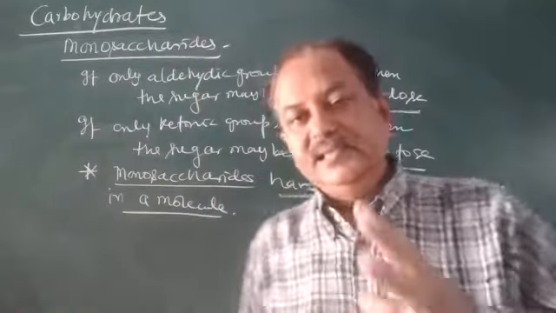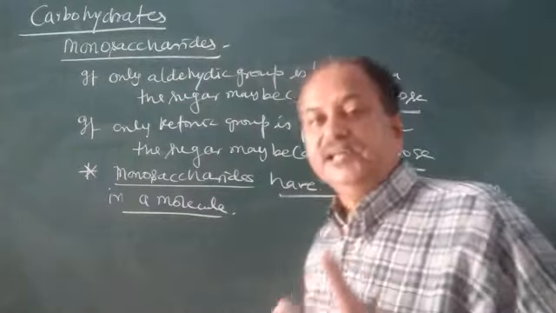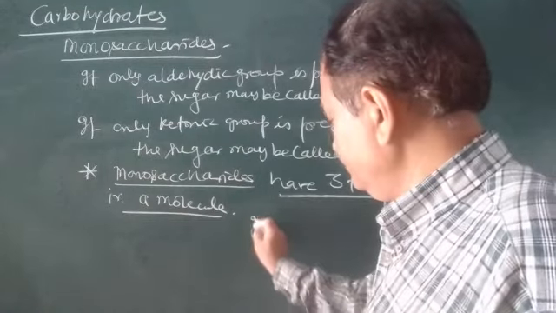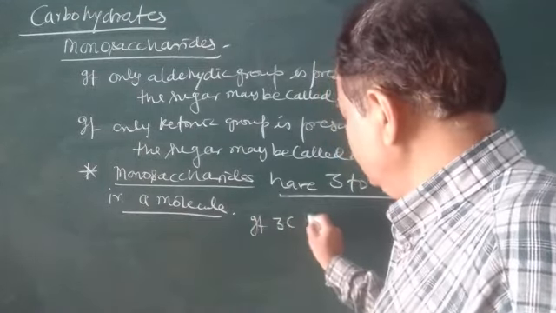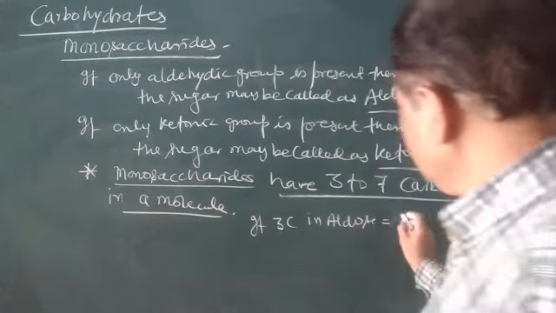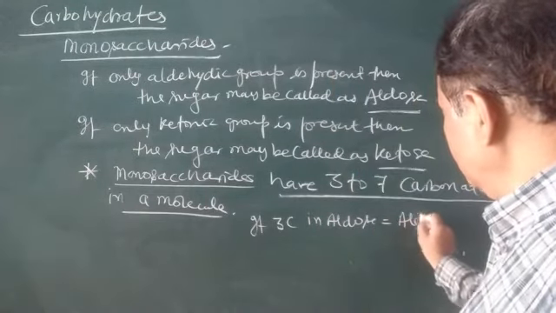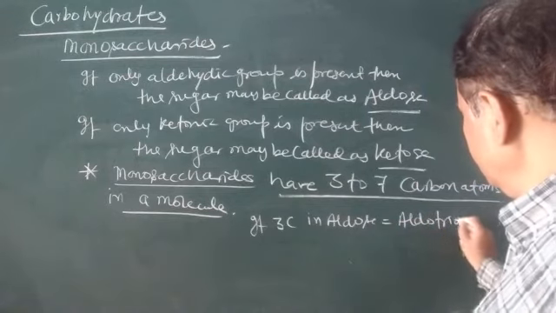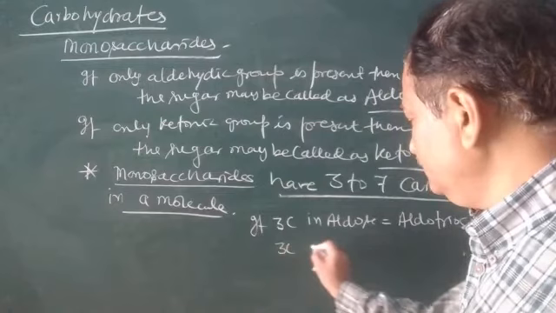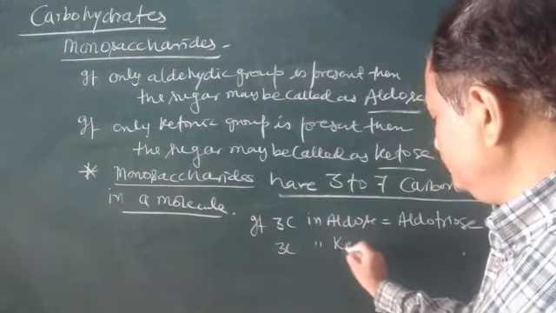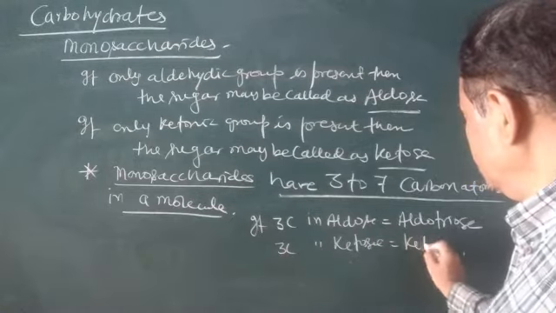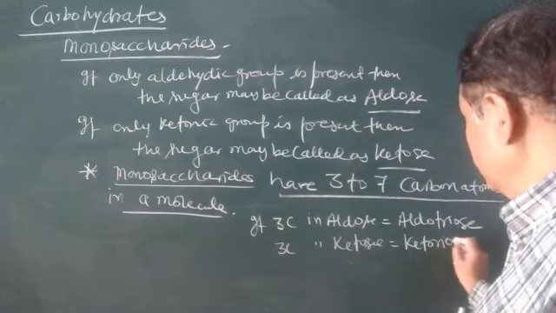So if any molecule has 3 carbon, and if it is aldose, it will be called aldotriose. 3 carbon in ketose will be called ketotriose.